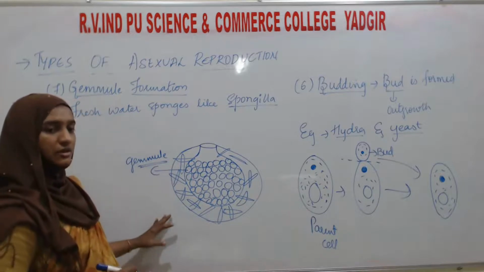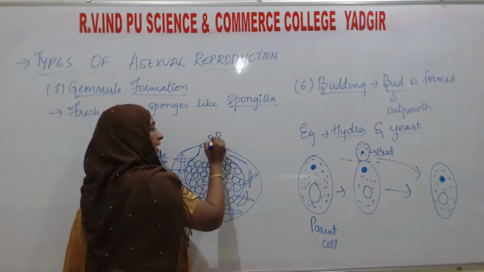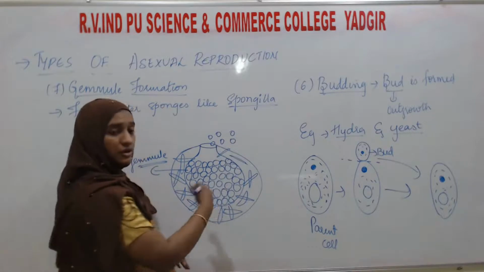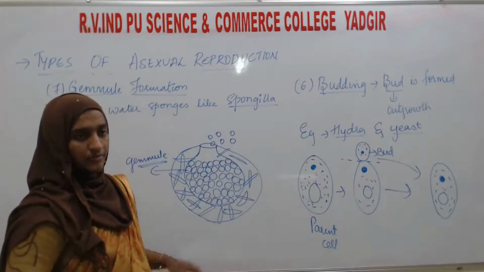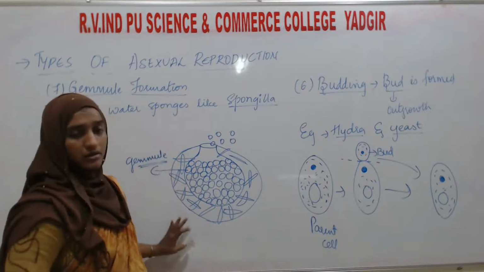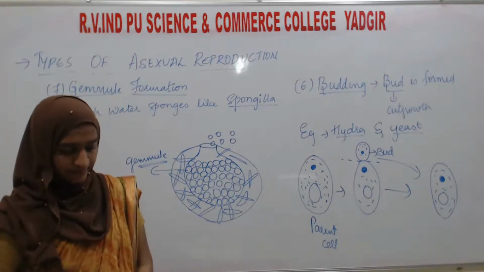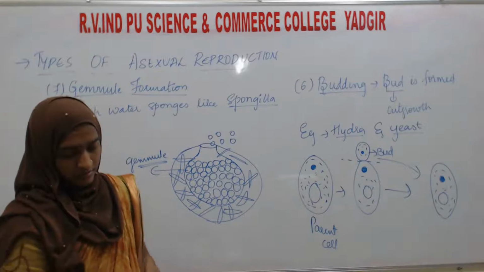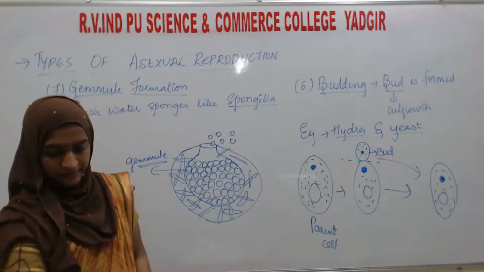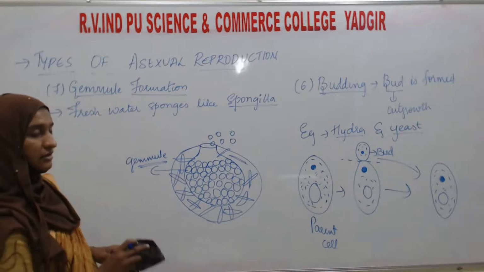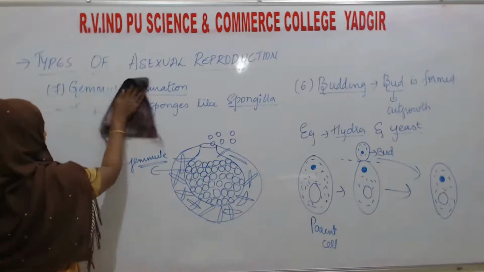On maturation, they get dispersed and form a new body. Okay, so this is also one of the asexual methods of reproduction. The next, the last one, is fragmentation. So let's see that one.